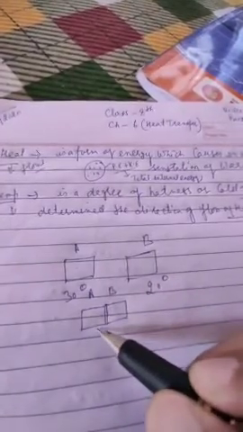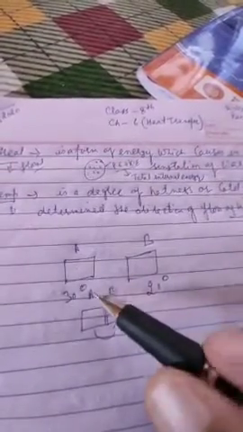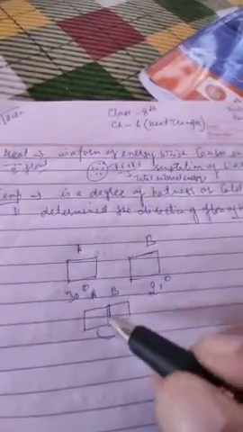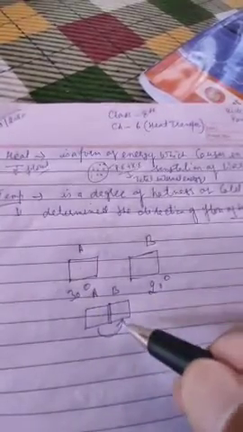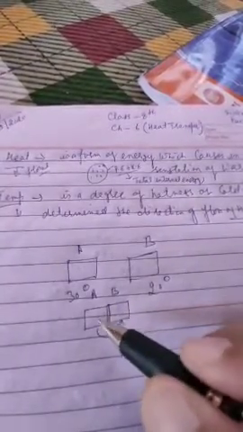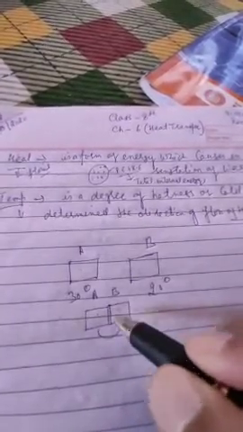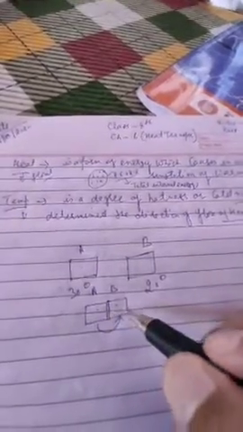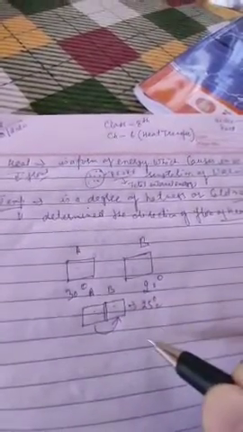So the heat will flow from body A to body B, or in other words, heat flows from a body at a higher temperature to a body at a lower temperature. So heat will go from 30 degrees to 20 degrees, from A to B. Now this process will keep on taking place, the heat will keep on flowing, till the temperature of both the bodies becomes the same.